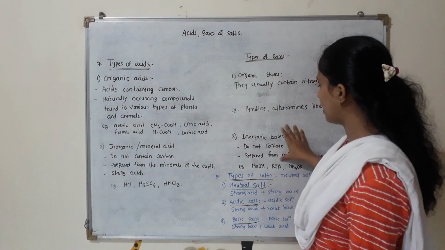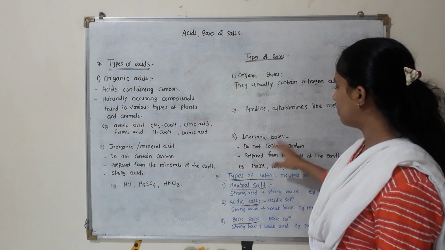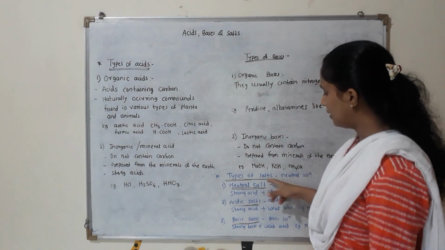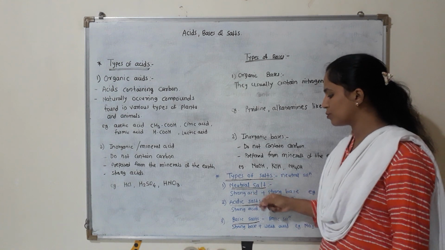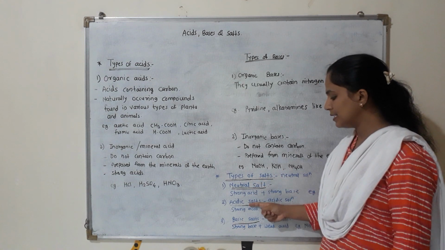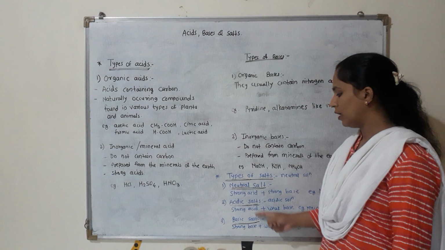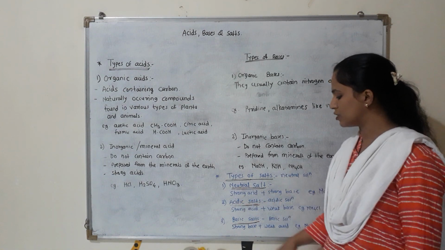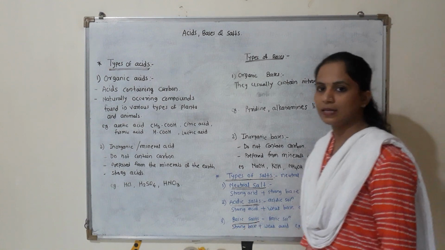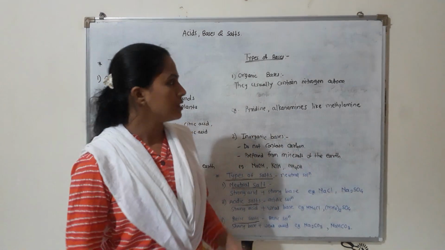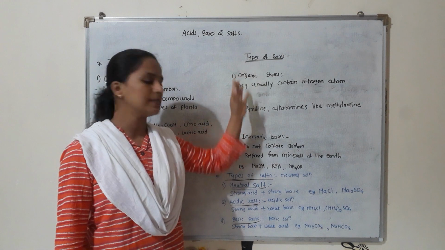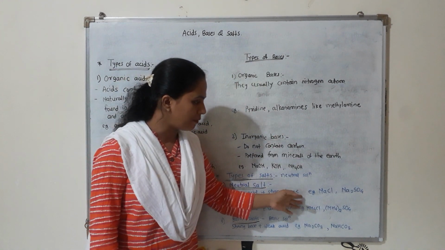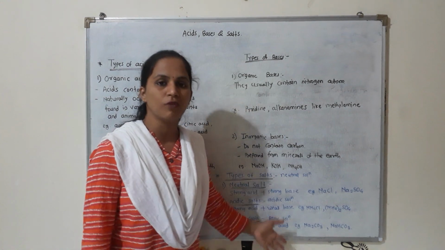Like this, what are the types of bases? Organic bases and inorganic bases. Also, inorganic bases are strong bases: NaOH, KOH and NH4OH. Then types of salt: there are three types of salts, neutral salt, acidic salt and basic salt. Neutral salts are neutral in nature, acidic salts are acidic in nature, and basic salts are basic in nature. So we have discussed types of acids, bases and types of salts, and also we have discussed 2 to 3 examples of each type.